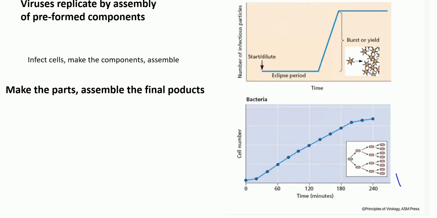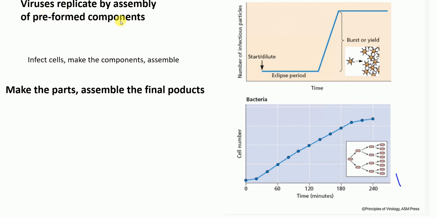Okay. Now, this is a very, very important slide that I want to discuss here. I want you to really understand this. Let's first look at this picture, which shows how bacteria divide. We have one bacteria, it divides by binary fission, it makes 2, and it divides further, makes 4 and 8, and so on. This is the time and this is the cell number. Whereas the virus particles replicate by assembly of preformed components.